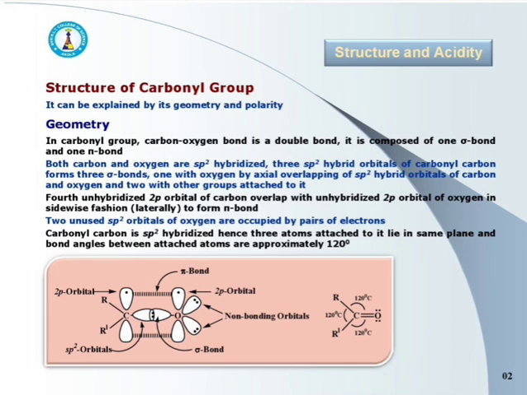The fourth unhybridized 2p orbital of carbon overlaps with unhybridized 2p orbital of oxygen in sidewise fashion, that is laterally, to form the pi bond. Here, two unused sp2 orbitals of oxygen are occupied by pairs of electrons.